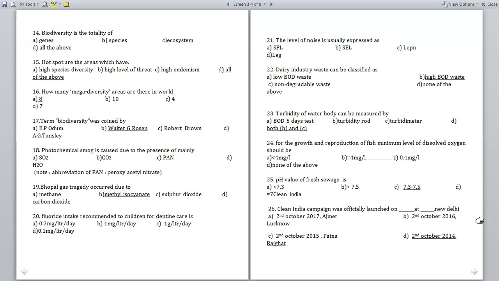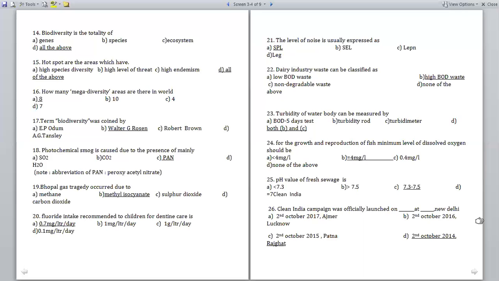So the answer is that the Bhopal gas tragedy was caused by methyl isocyanate.